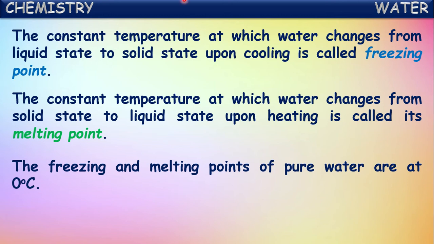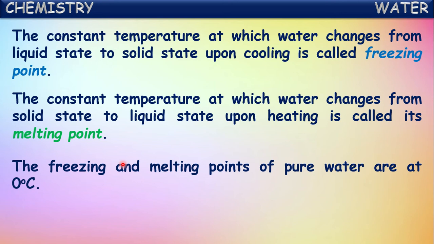That means if we cool water to 0 degrees Celsius, it starts converting into solid ice form. So this 0 degrees Celsius temperature is called the freezing point. In the reverse way, if we take ice cubes which are below 0 degrees Celsius out of the refrigerator, they start absorbing heat, which means they are being heated up.